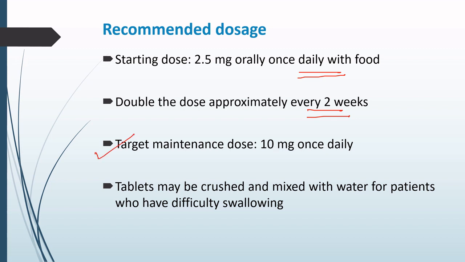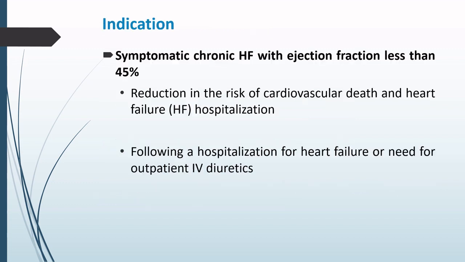Now if the patient has difficulty in swallowing, this tablet may be crushed and mixed with water. So this drug is to be given in case of symptomatic chronic heart failure patients whose ejection fraction is less than 45%.